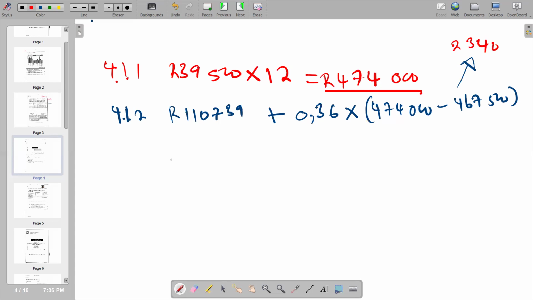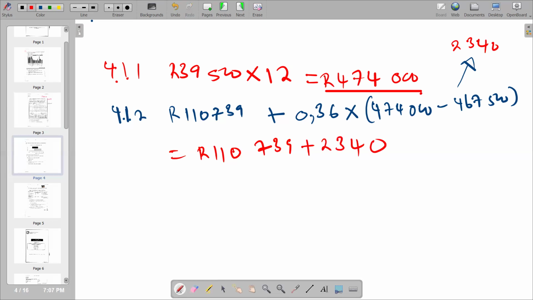So we are basically saying here now we can say equal to 110,739, and then you add, sorry, you add 0.36. This is what you get. You get 2,340.